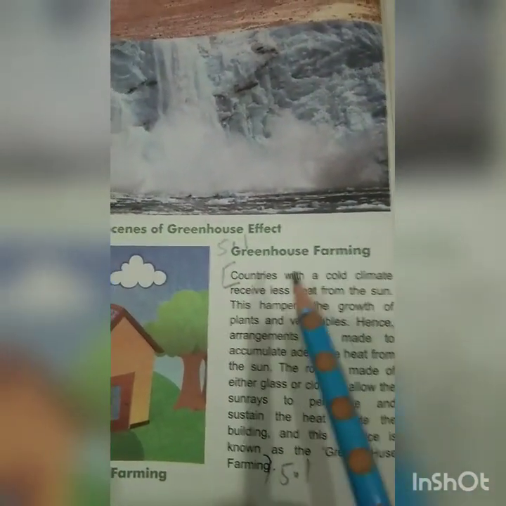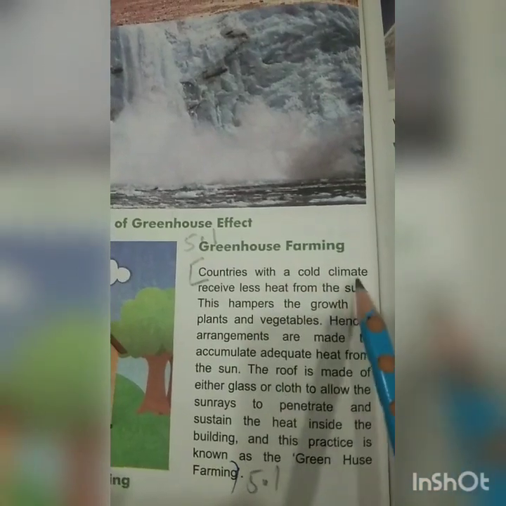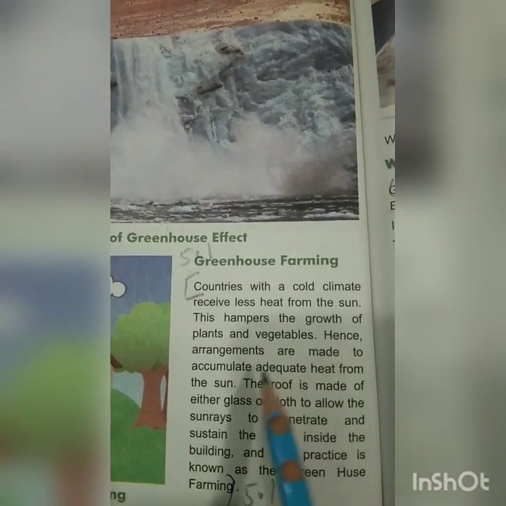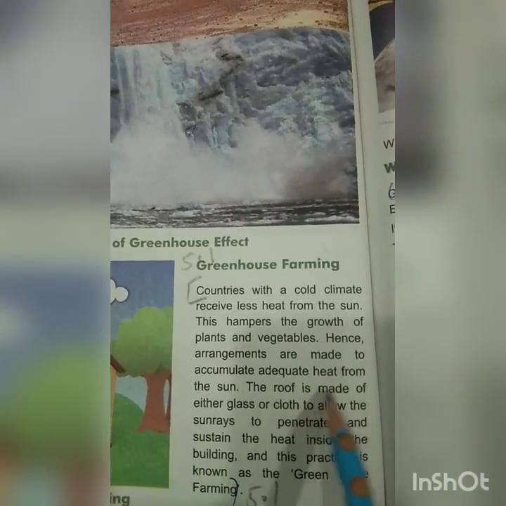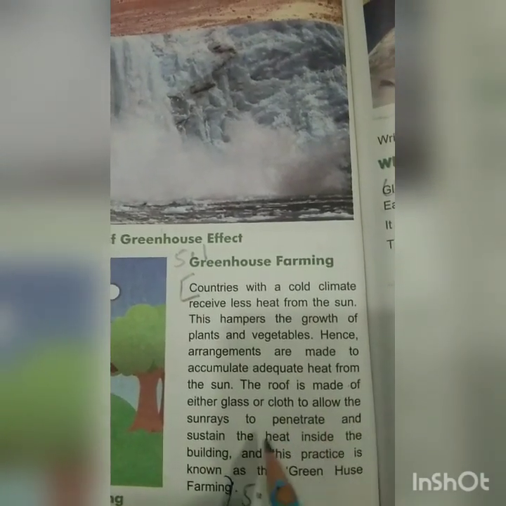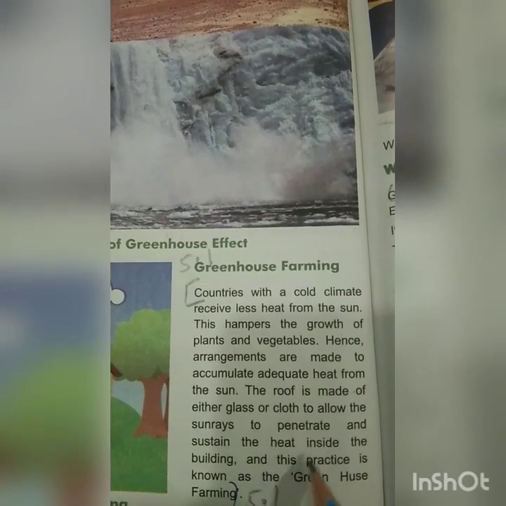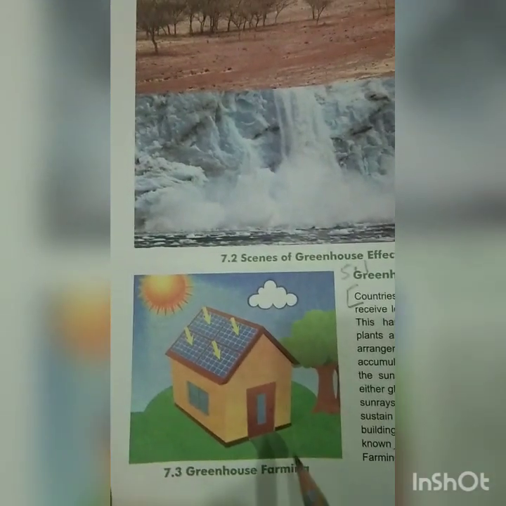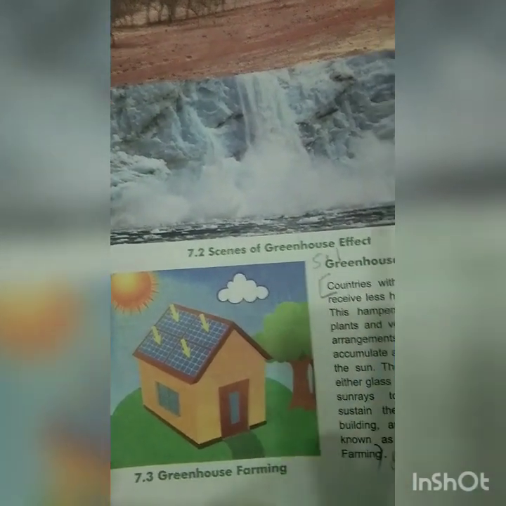Now what do you mean by greenhouse farming? Countries with a cold climate receive less heat from the sun. This hampers the growth of plants and vegetables. Hence arrangements are made to accumulate adequate heat from the sun. The roof is made of either glass or cloth to allow the sun rays to penetrate and sustain the heat inside the building, and this practice is known as greenhouse farming. You can see over here the picture is given, greenhouse farming, how the farming is done.